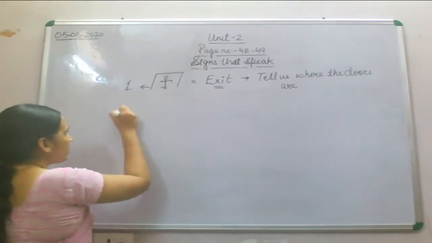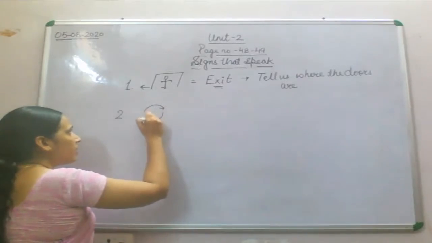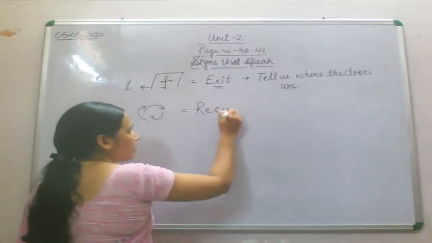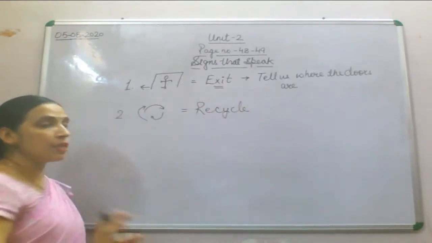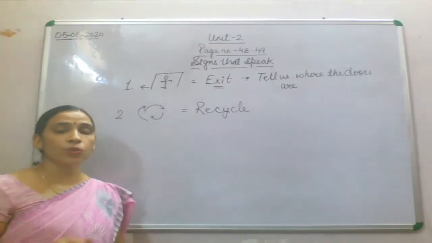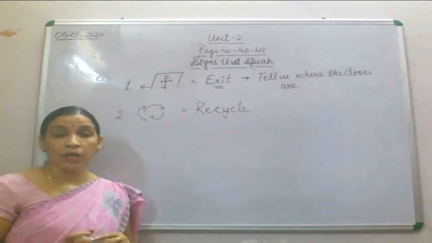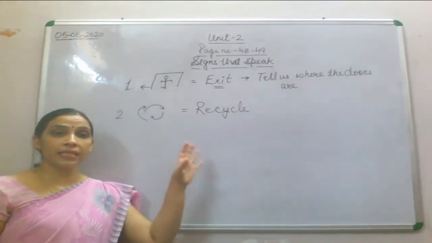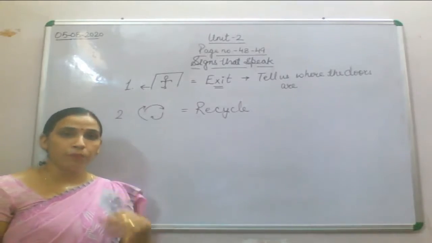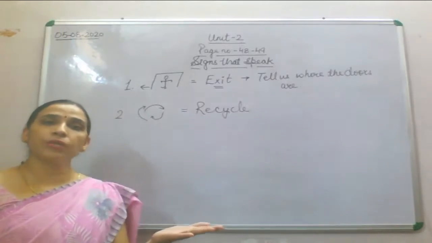Now number 2 is your 3 arrow symbol, which shows that the particular thing can be recycled. 3 arrow symbol, that is recycle. Now this kind of a symbol you can see over some plastic product also, over glass product also, even on that cloth bag also you will find this recycle symbol. Now what does it mean? It means that these things can be recycled again. Means it can be melted or it can be broken and new things can be formed from this, and those things you can use.